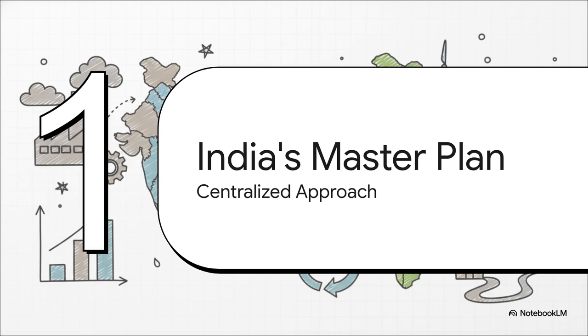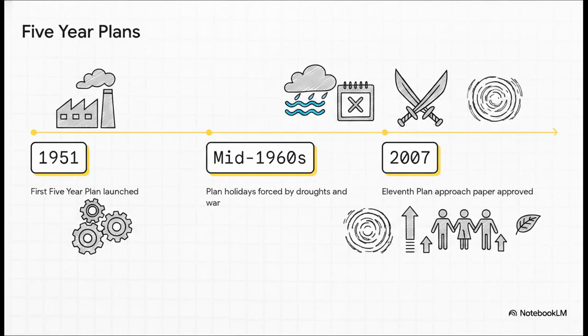The famous five-year plans. If we trace this enormous planning effort, it all kicks off in 1951 with the first five-year plan. That set the economic wheels in motion for the newly independent nation. But, reality rarely sticks to a neat schedule. By the mid-1960s, things got rough. Two severe droughts completely devastated agricultural output, and on top of that, a 1965 war with Pakistan essentially drained the country's resources. Planners had to hit the brakes.